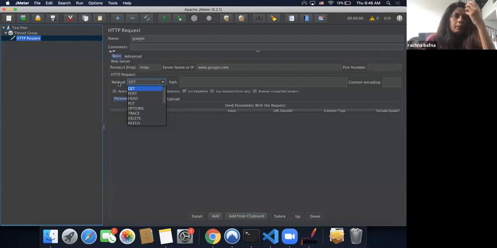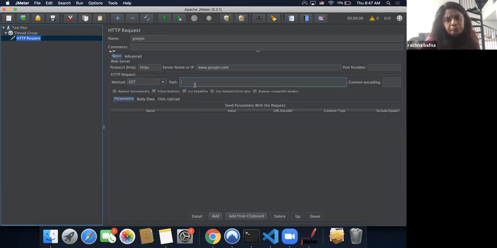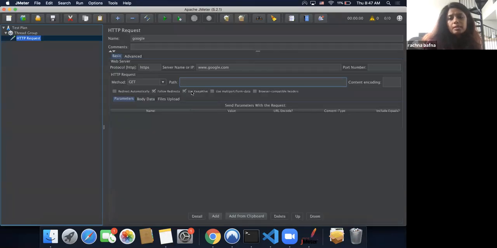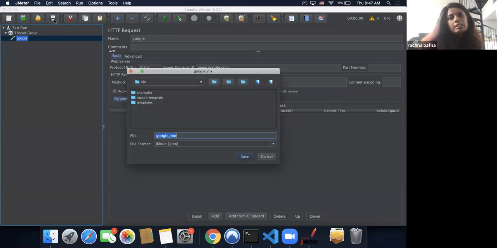I haven't seen anybody using anything else beyond that, but in case you want to, you can add other methods as well. The path: there's nothing after google.com, so we're just going to use slash here. That's it. Now just click on save.